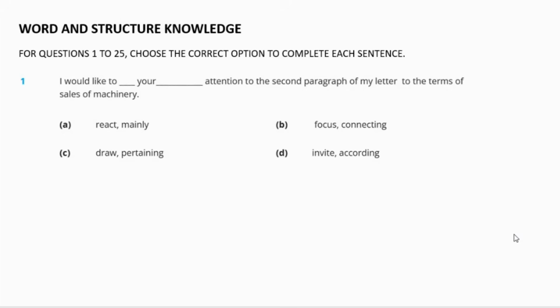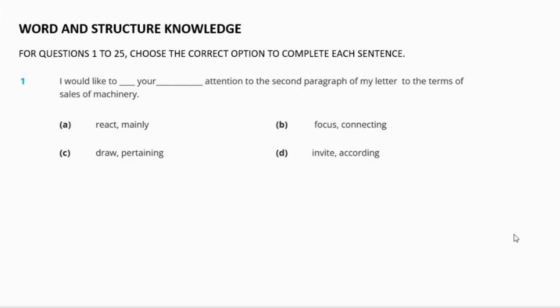For questions 1 to 25, choose the correct option to complete each sentence. First question is, I would like to dash your dash attention to the second paragraph of my letter to the terms of sales of machinery. So options are A, react and mainly, B, focus and connecting, C, draw and pertaining, and D, invite and according.